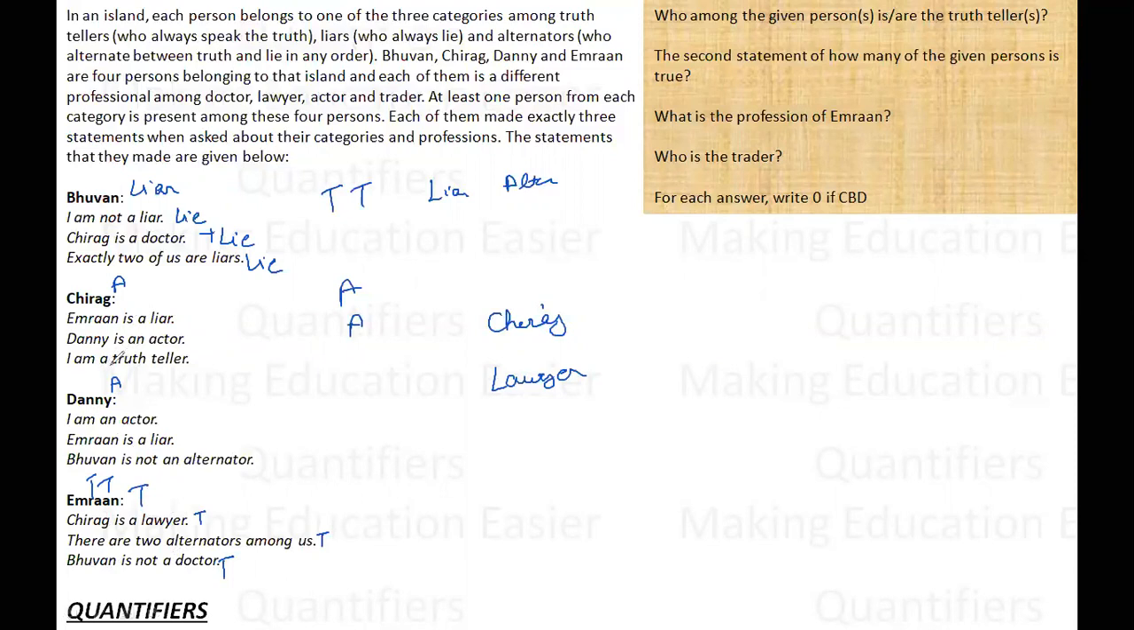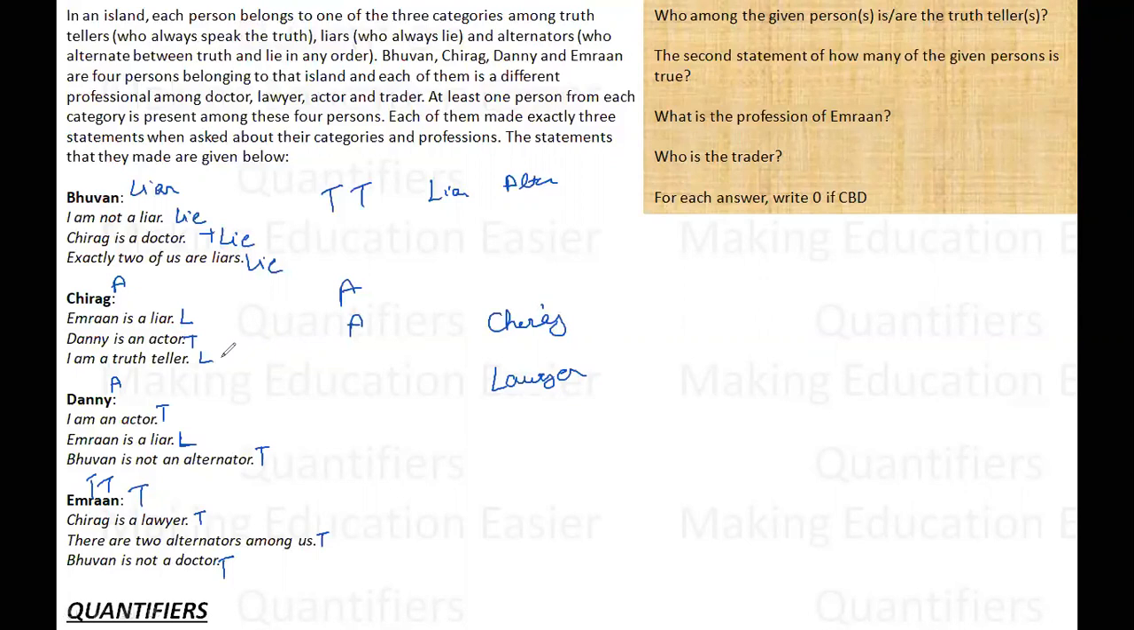Okay, now let us try to find out the statement which is correct or which is wrong. They are both saying Imran is a liar, but Imran is a truth teller, which means this statement is a lie. This statement is a lie. Now, if this statement is a lie, he is saying Bhuvan is not an alternator. Bhuvan is not an alternator, and this is a true statement. So this is a truth statement. Similarly, lie, lie, truth, and lie.